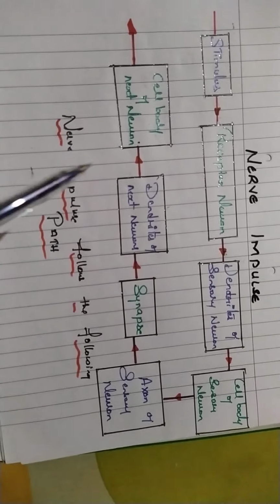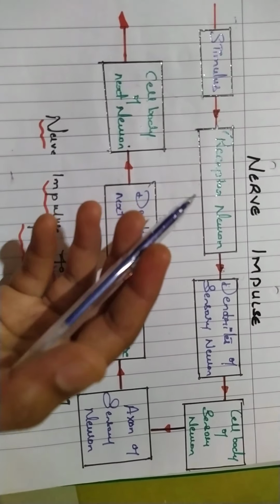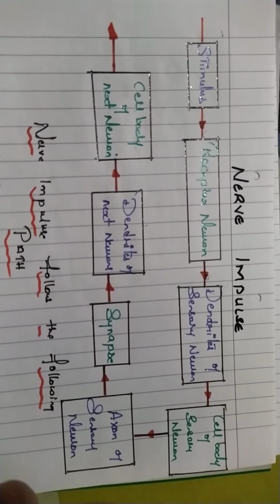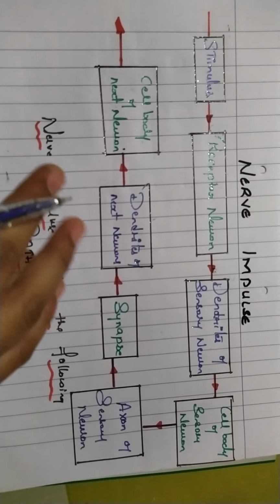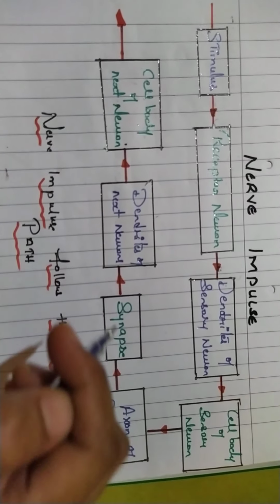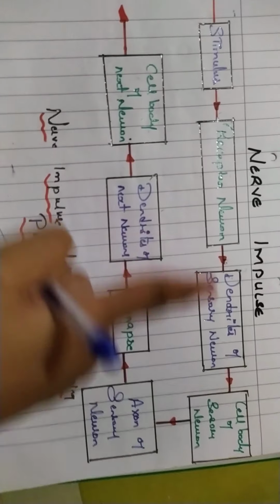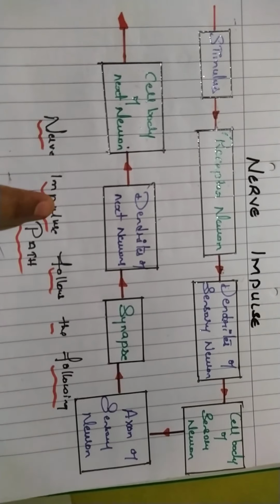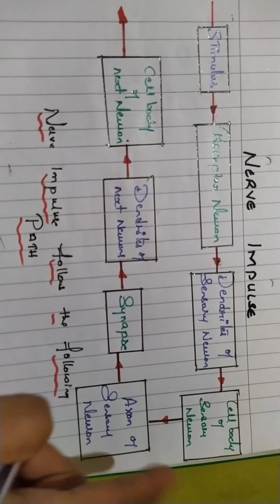So let us start with the nerve impulse. Once we hear the name nerve impulse, the first thing that comes to our mind is the transmitters, or the wave, or the electrochemical changes that take place in the neuron. So nerve impulse is an electrochemical change that moves down along a neuron to the next neuron in the series. As you can see here, there is a flow chart showing how a nerve impulse follows a path from one neuron to the next neuron in a series.